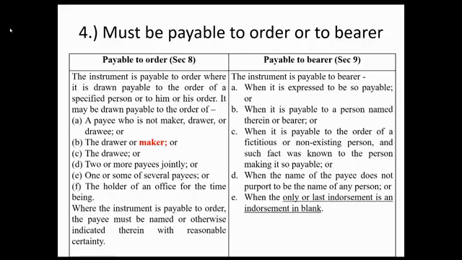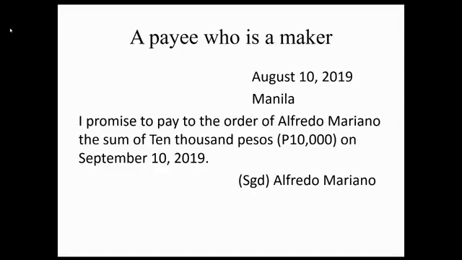Okay? Okay, next, the drawer or maker daw. Unahin natin yung maker. August 10, 2019, Manila. I promise to pay to the order of Alfredo Mariano the sum of 10,000 pesos on September 10, 2019. Signed, Alfredo Mariano. Okay, mapapansin nyo, ang payee si Alfredo Mariano, ang maker si Alfredo Mariano. The payee is the maker.